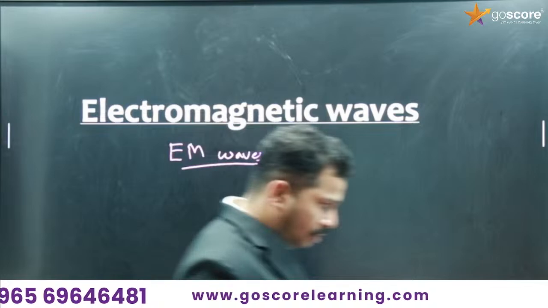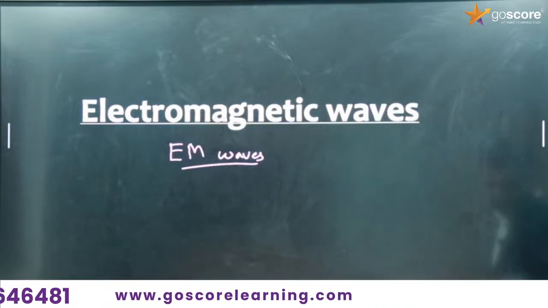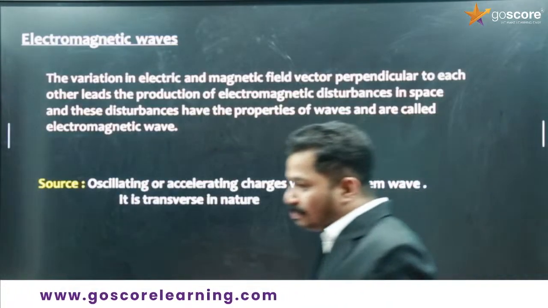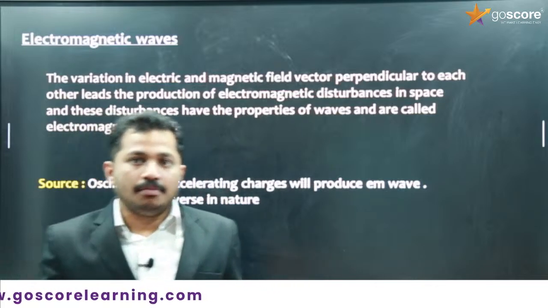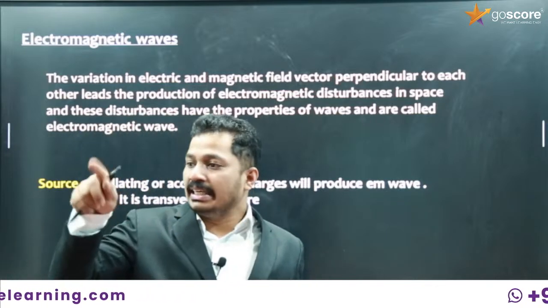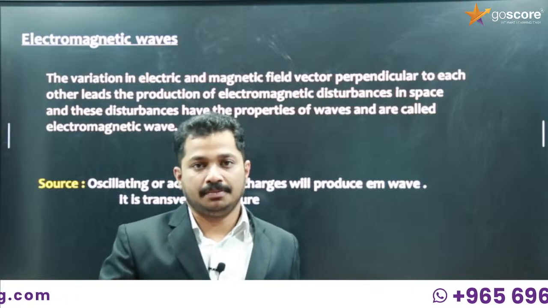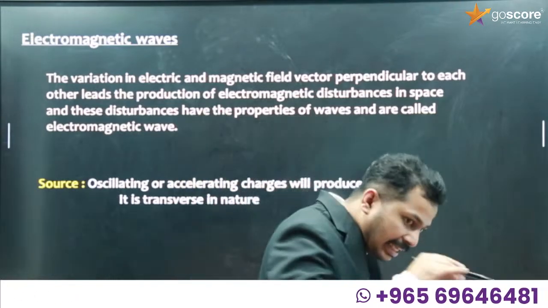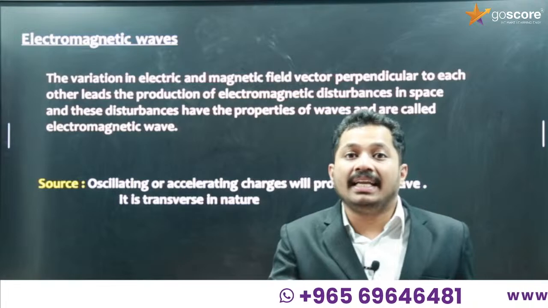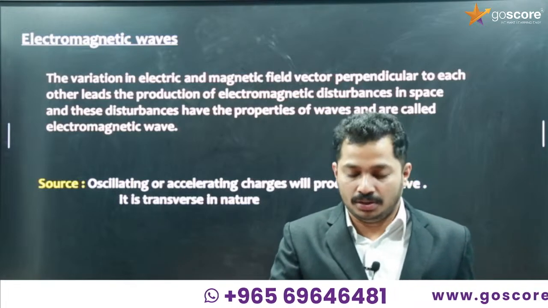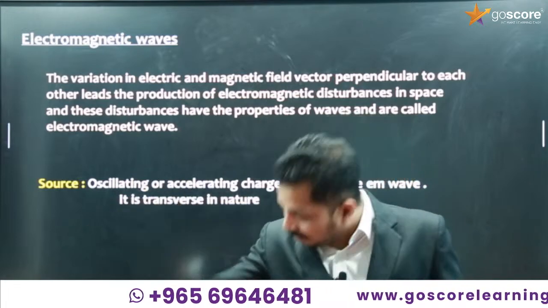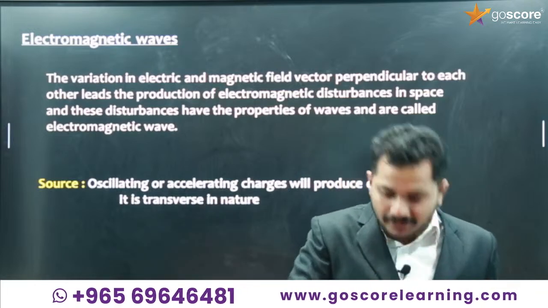What are EM waves? This is just an introduction, so we can directly move to the definition. As I mentioned, whenever there is a changing electric flux, there will be a magnetic field. Whenever there is a changing electric field, it will create a magnetic field.